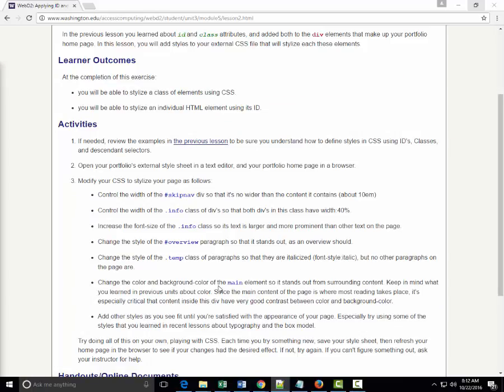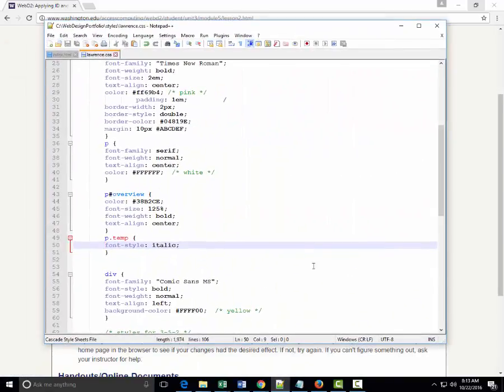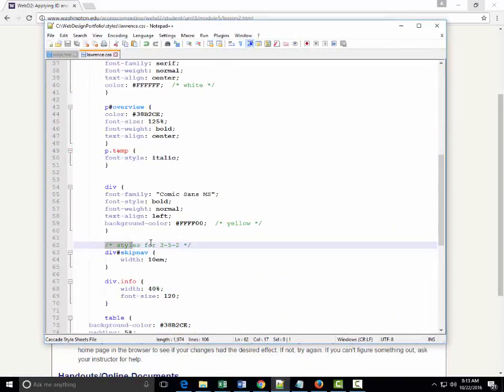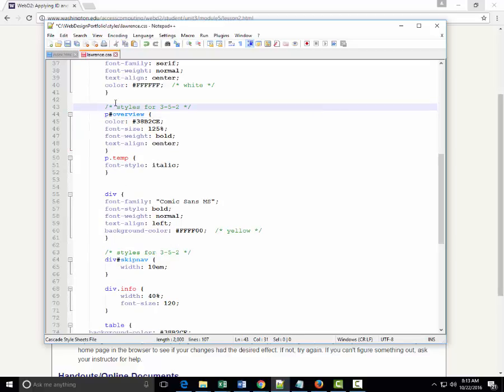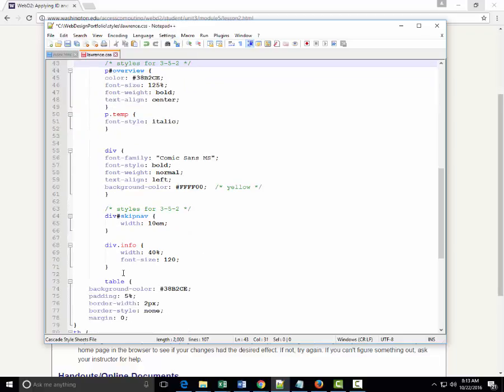Now the next one is a little bit different. So now what we want to do, it says change the color and the background color of the main element so that it stands out from surrounding content. Now this in itself isn't specifically using a class or ID, but the main in a way is a new sort of tag that we want to format differently. We want to create a different style for. So let's do that. And I should remember here that these styles were also created for 3.5.2. And now we want to create our main tag.